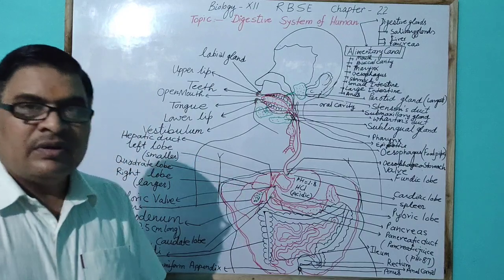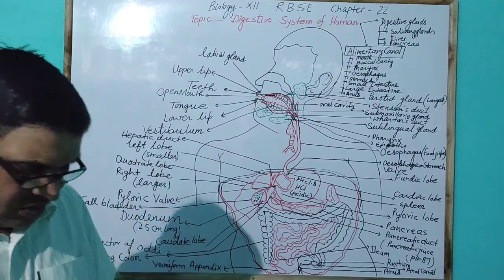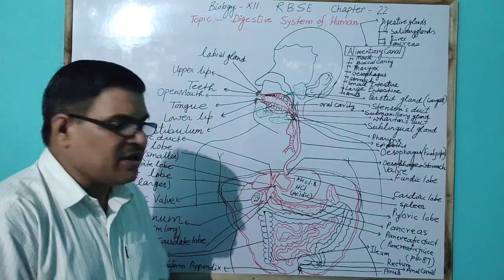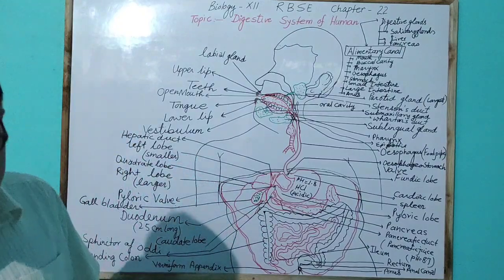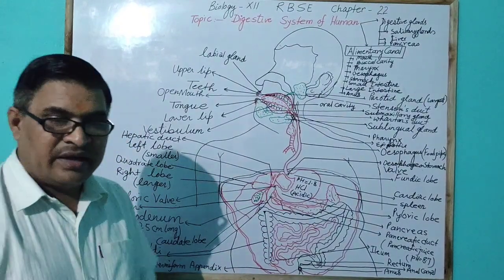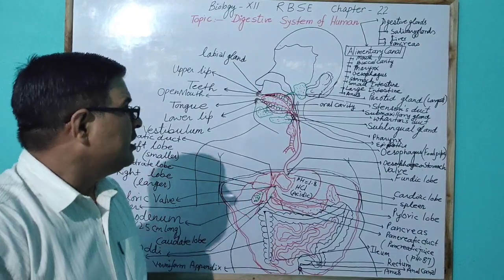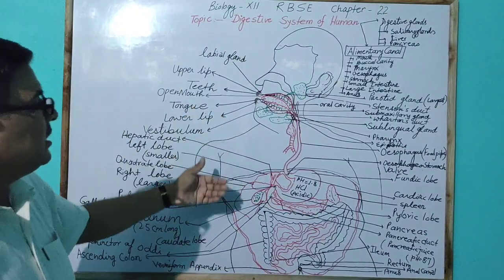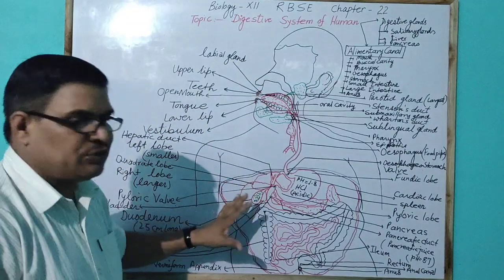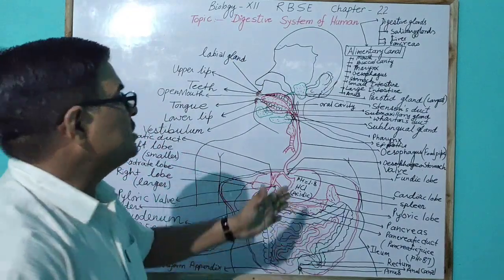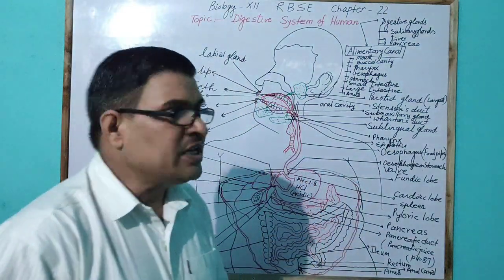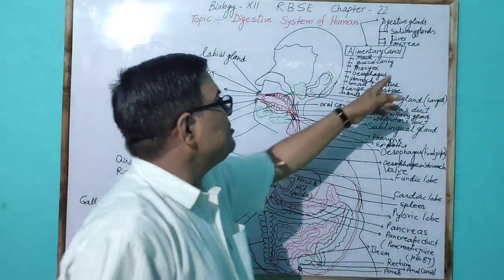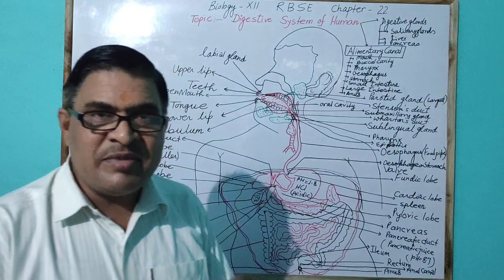The functions of the different digestive glands, like the salivary glands, pancreas, and liver, I will explain in detail in the next lectures. Today I will discuss only the structure of the human digestive system. The human digestive system has mainly two parts, one is the digestive glands, another is the alimentary canal.